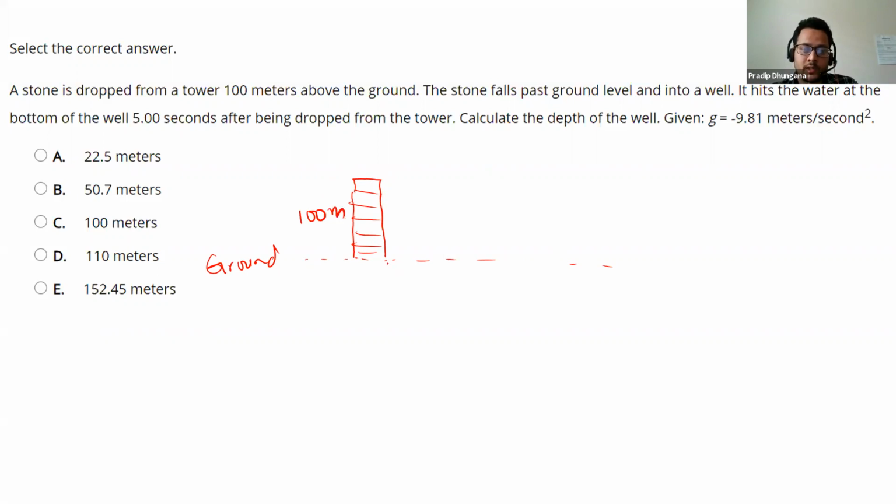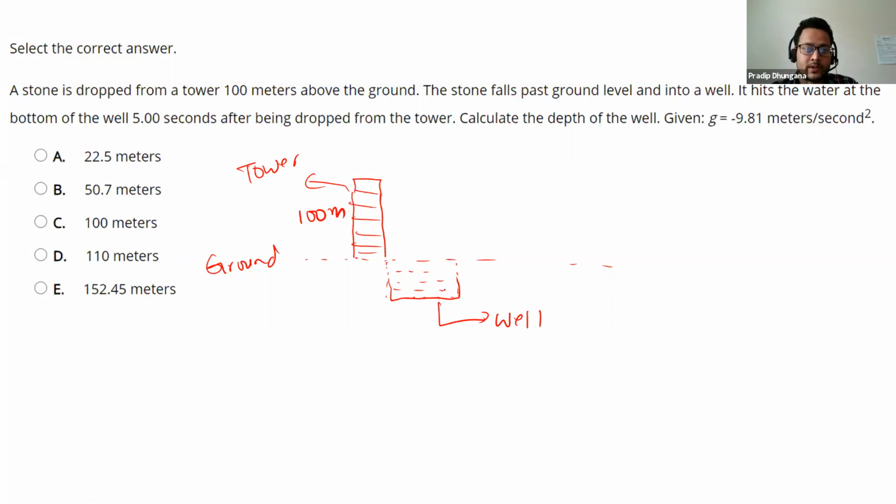Then we have a well here. I'll make it like water so that it is easier to identify. This is your tower and this is your well. This is 100 meters, and then let's collect all the other information.